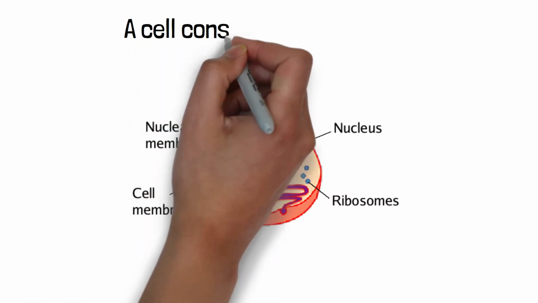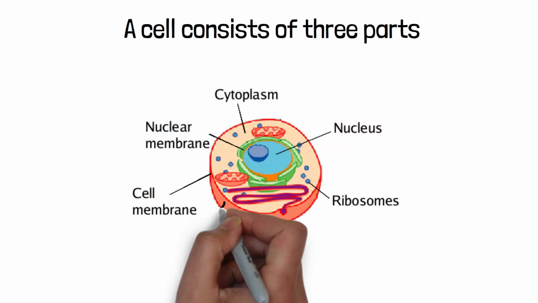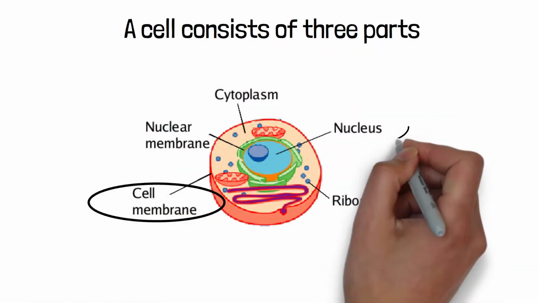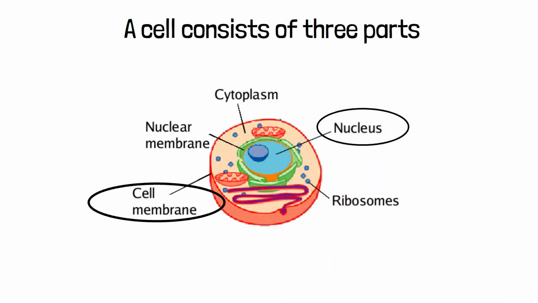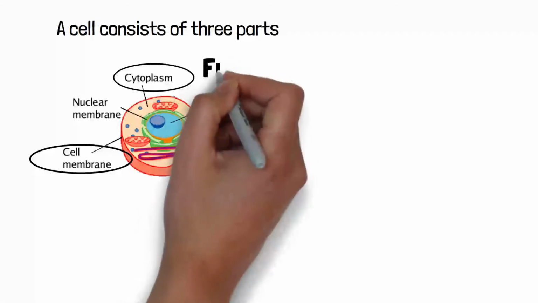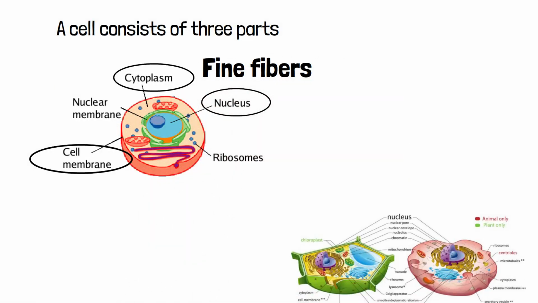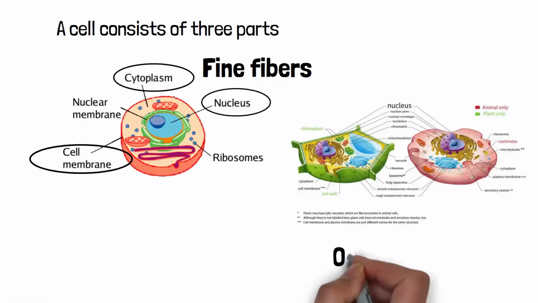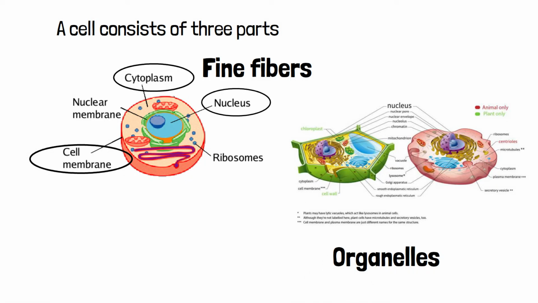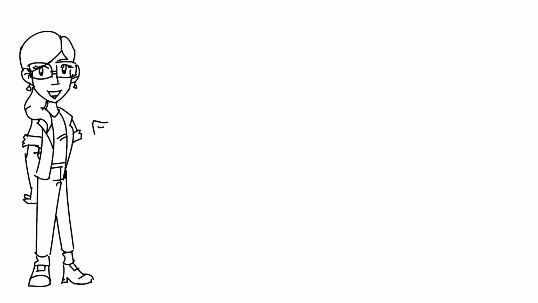Structure of cell. A cell consists of 3 parts: the cell membrane, the nucleus, and, between the two, the cytoplasm. Within the cytoplasm lie intricate arrangements of fine fibers, and hundreds or even thousands of minuscule but distinct structures called organelles. So this is the basic structure of the cell. In another video we will discuss these contents in detail.